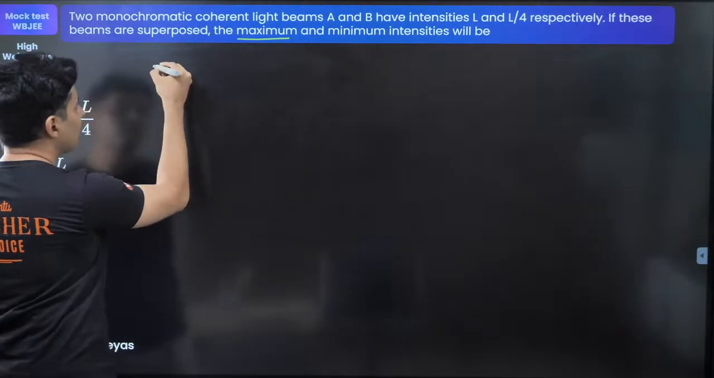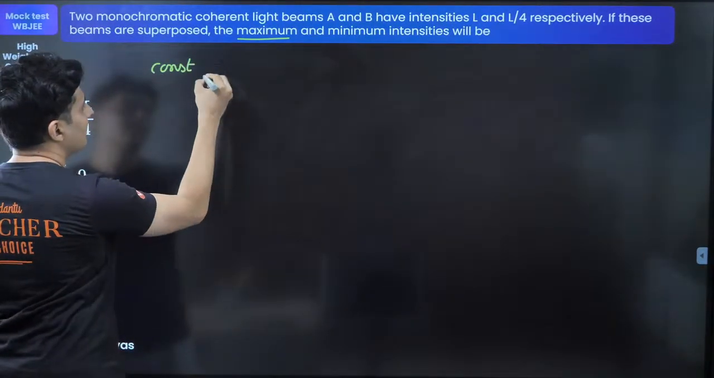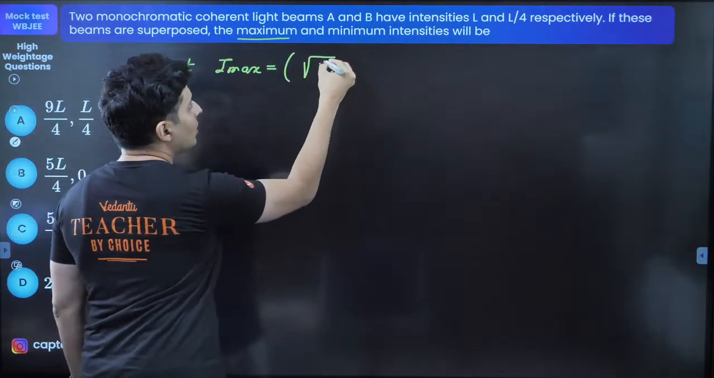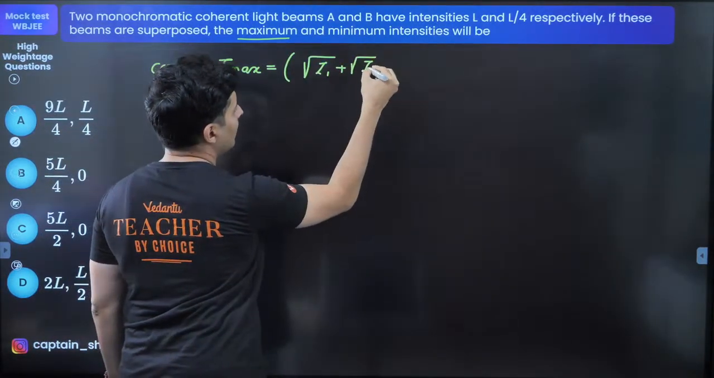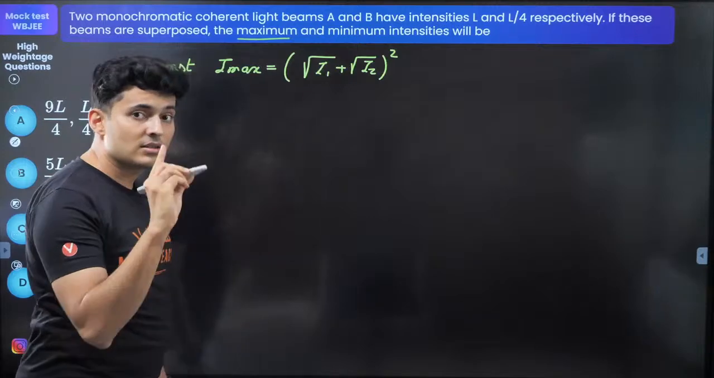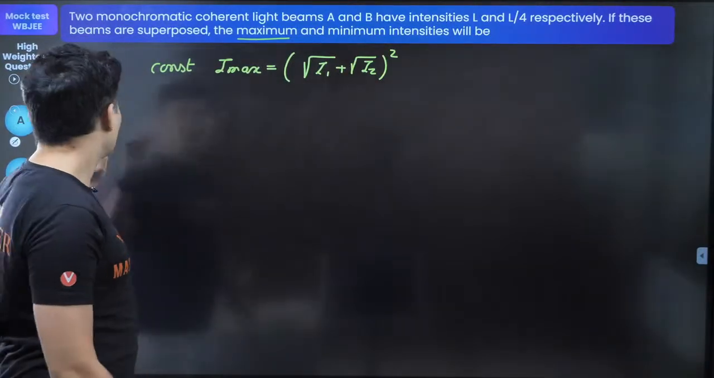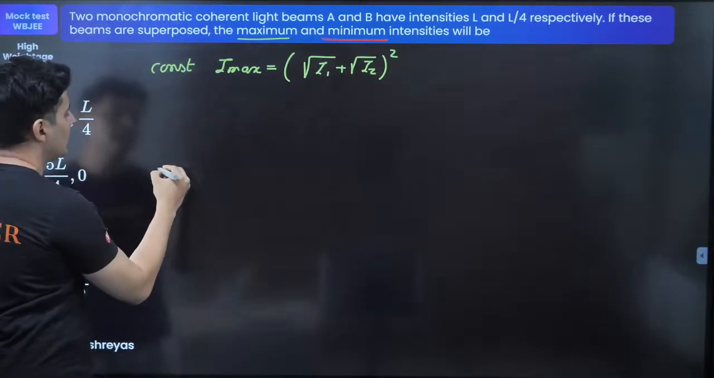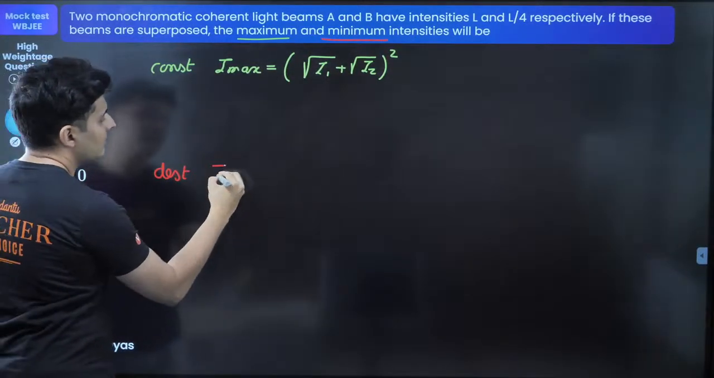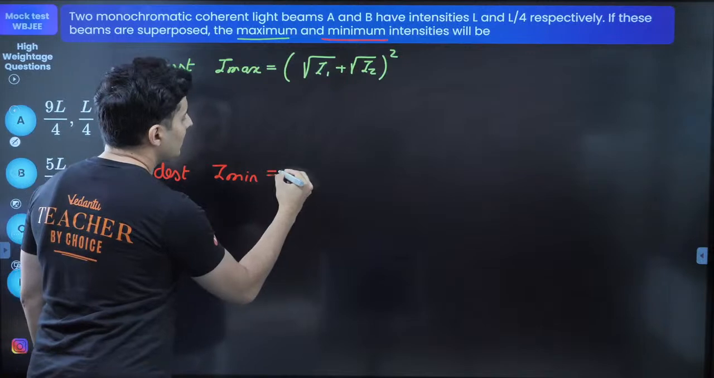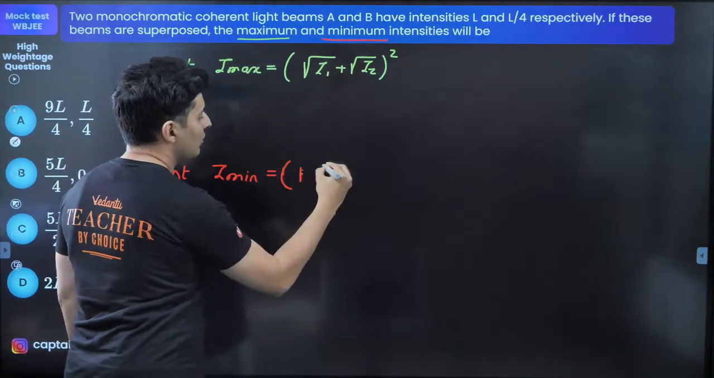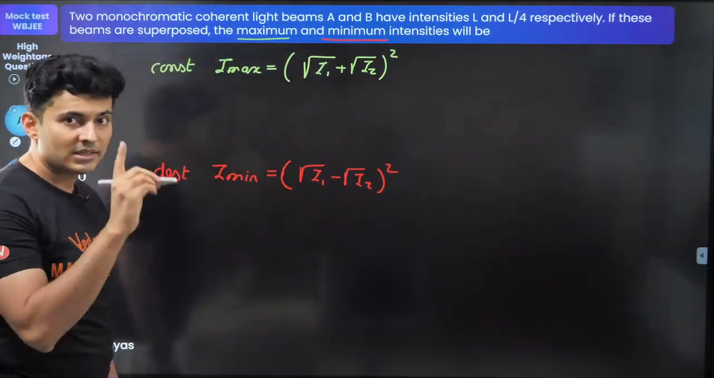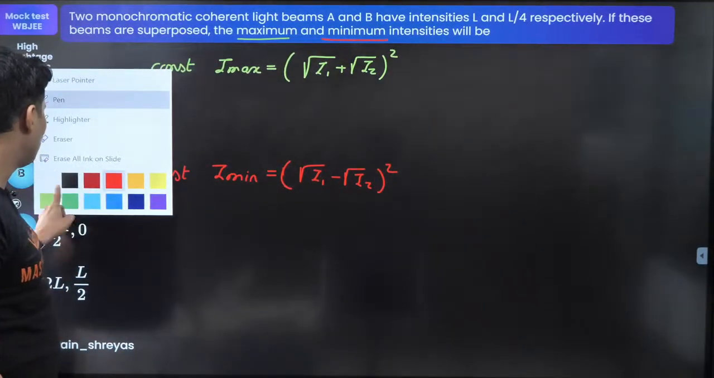So for maximum, that's for constructive interference, the max intensity, you should know the formula, is root of I1 plus root of I2 whole square. This is the formula. Keep this in mind. And when you are talking about minimum, that means the destructive interference, then the minimum intensity of the resultant light is root I1 minus root I2 whole square. This is the formula, plus and minus.